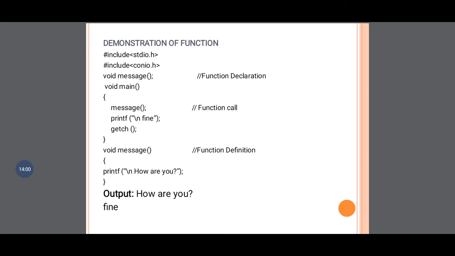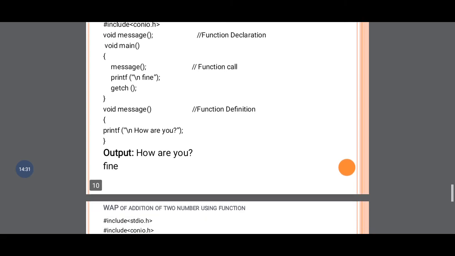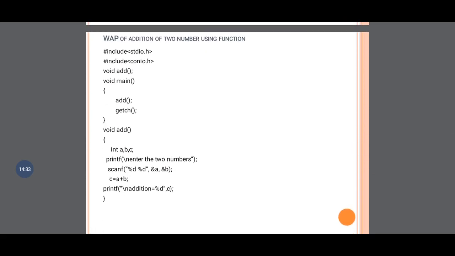Then the program control goes back to the function call, and after that what is written? Fine. So on your output screen, the first statement you see is how are you, and after that you see fine. This is the simple demonstration of the function. Three main things we have to consider here: function declaration, function call, and function definition. Now next we will study another simple program, addition of two numbers using a function.